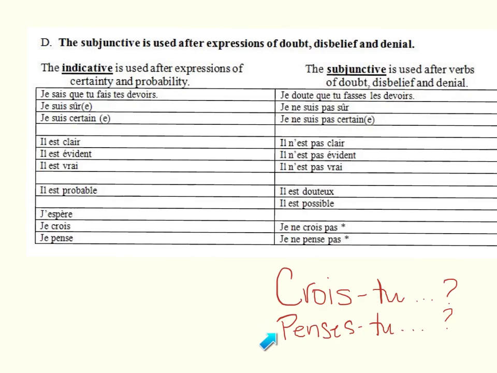Or do you think my butt looks big in these jeans? I'm doubtful about the size of my butt. So I'm triggering the subjunctive. Alright.